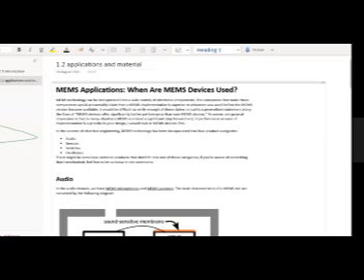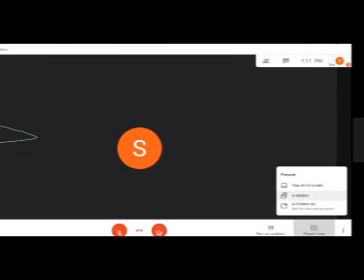So what I'll do, I'll simply go back in my meeting and select the option a window. After selecting this, it will show me the options: do you want to show this Meet window, or do you want to show your OneNote? I want them to see only this, that is my OneNote. I want them to see only my OneNote application. So I'll share my screen and select the application which I want.